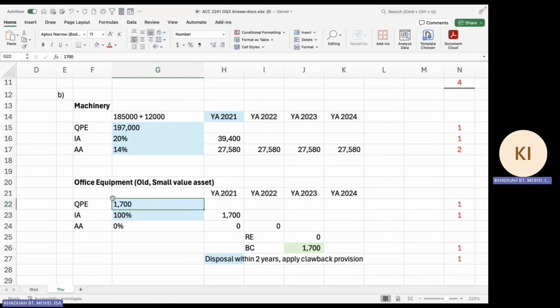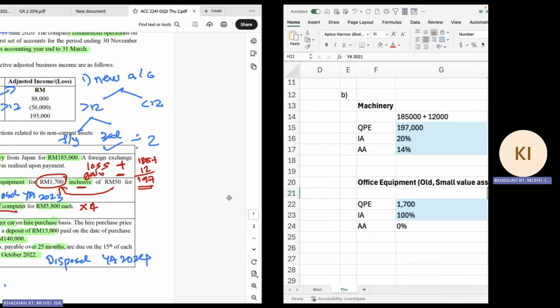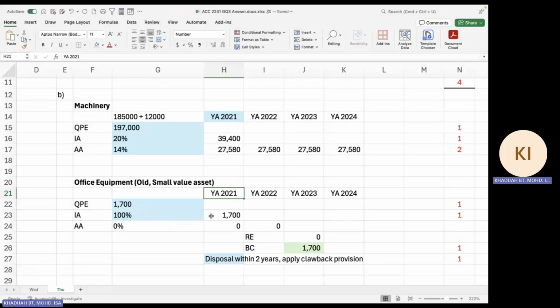However, because this office equipment costs less than 2,000 ringgit, you can claim small value asset, or SVA. SVA is a 100% claim in the year of acquisition. So in 2021, the year you acquired it, you claim 100%, 1,700. There's no claim of AA in this year.